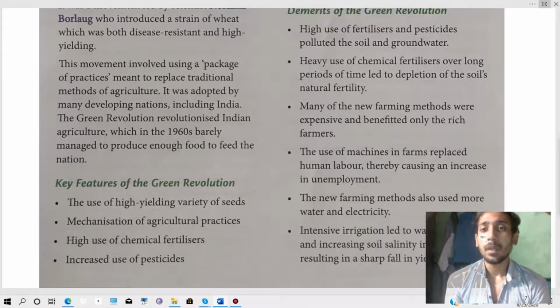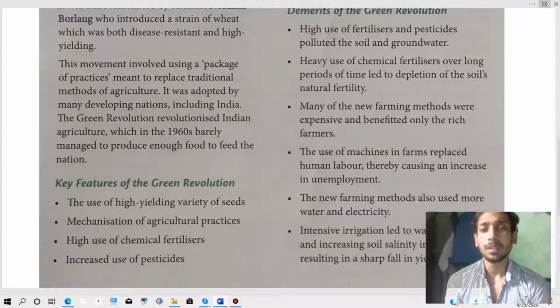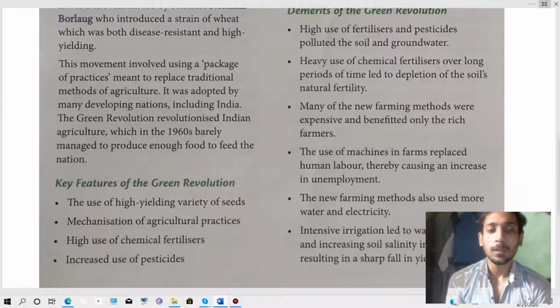Then many of the new farming methods were expensive and benefited only the rich farmers. It means in the green revolution there are some new farming methods which are a little bit expensive, and only rich farmers can afford them and benefit from that farming method. Then the use of machines on farms replaced human labor, thereby causing an increase in unemployment.